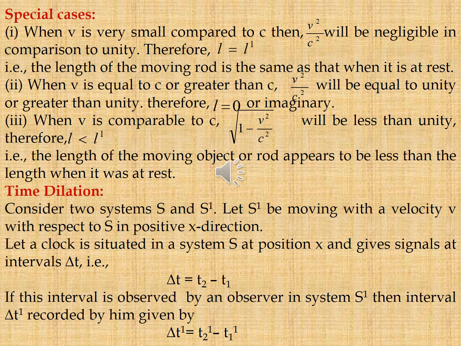If this interval is observed by an observer in the S dash frame, then the interval delta t dash recorded by him is given by delta t dash = t2 dash − t1 dash.